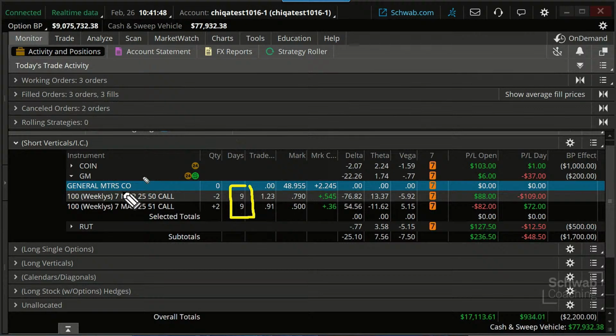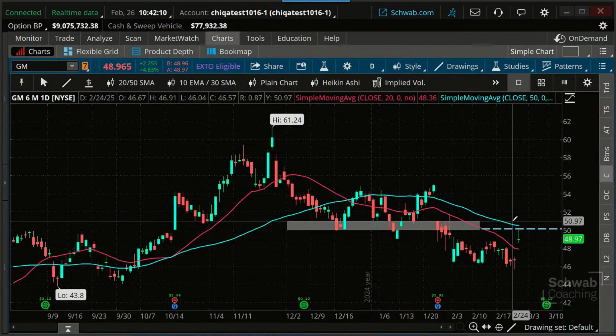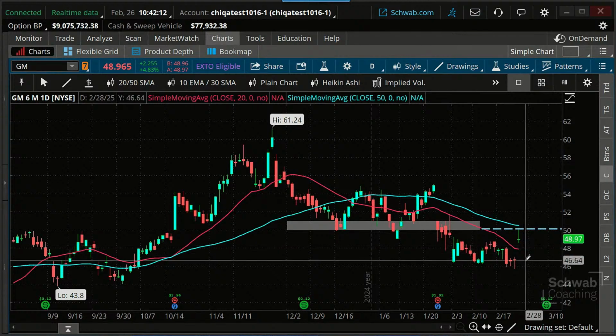You can just close out where we're at. Take our lumps, so to speak. In this case, we're about break even, so it's not even an issue. But also remember this. We've got under 10 days to go to expiration. Look back at your charts would be my suggestion for you.